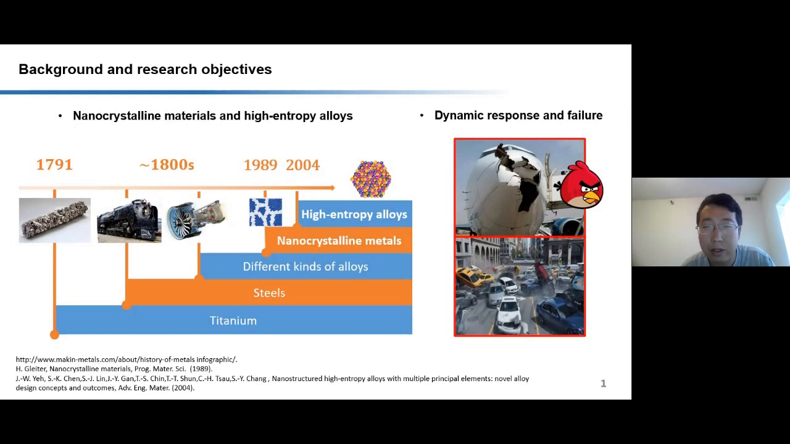The nanocrystalline metals have a grain size less than 100 nanometers, which gives higher strength in comparison with coarse-grained materials due to the significant reduction of the grain sizes. The high-entropy alloy was developed since 2004 with a mix of 5 or more elements equally or near equally, which obtains high failure stress and high fracture toughness. However, their dynamic response and failure mechanism were not well studied, so it's of great significance to study their high strain rate behavior for further aerospace or industry applications.